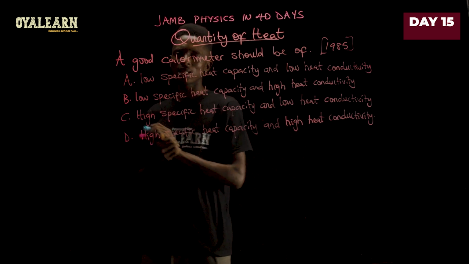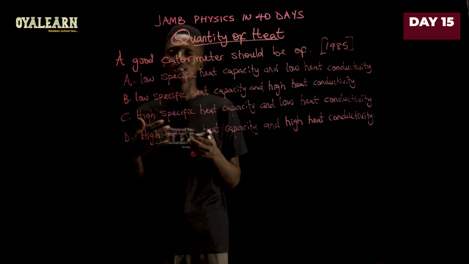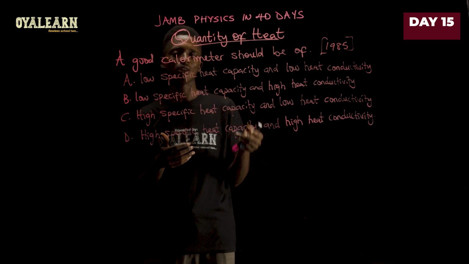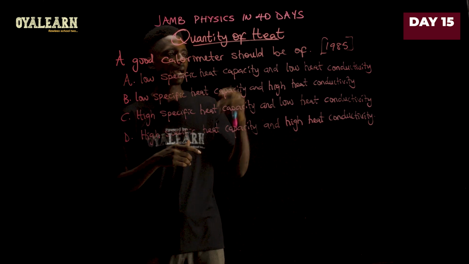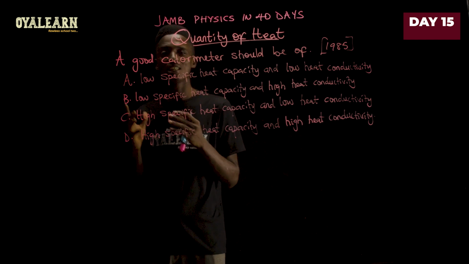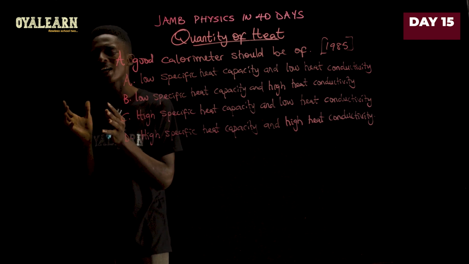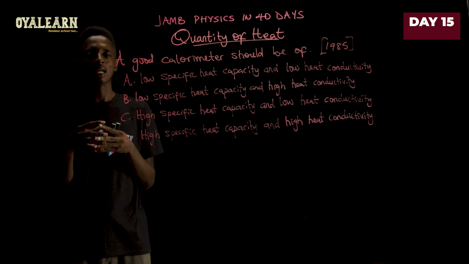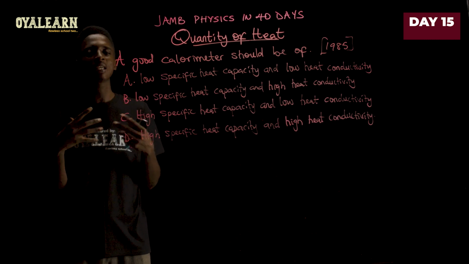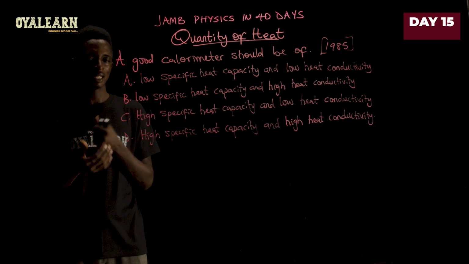This question says, a good calorimeter should be of, so we are asked about the properties of a good calorimeter. This question is limiting it to specific capacity and heat conductivity of the calorimeter. A calorimeter is a particular instrument used in the laboratory to determine the specific heat capacity of either an object or a certain liquid.